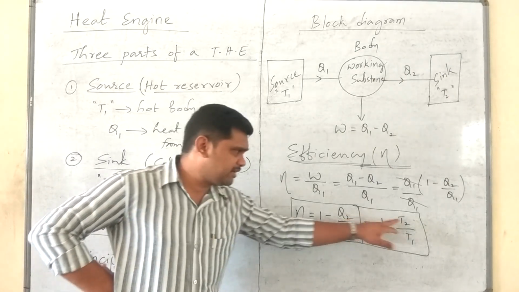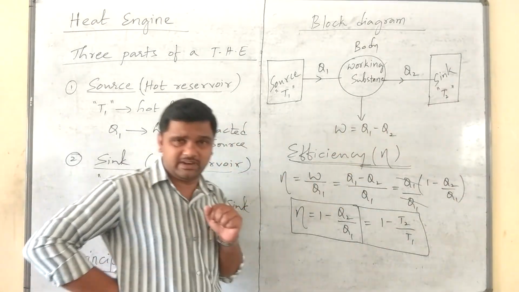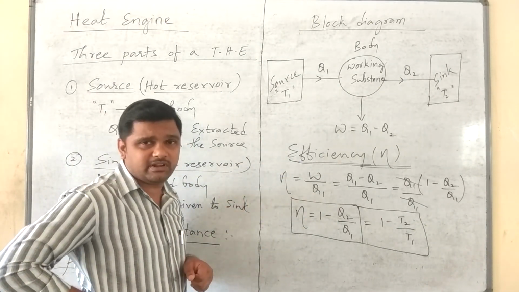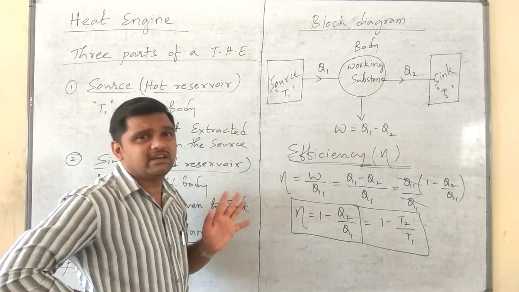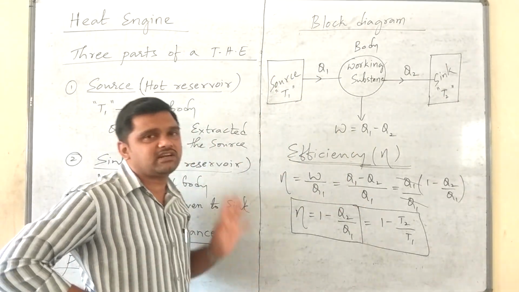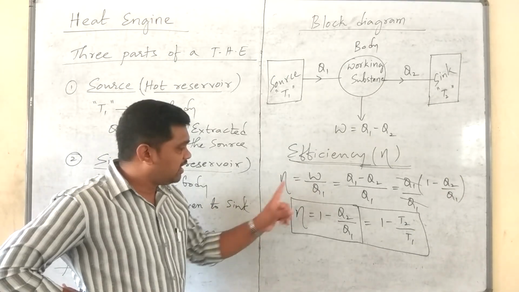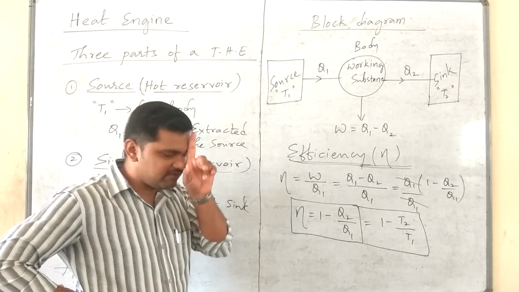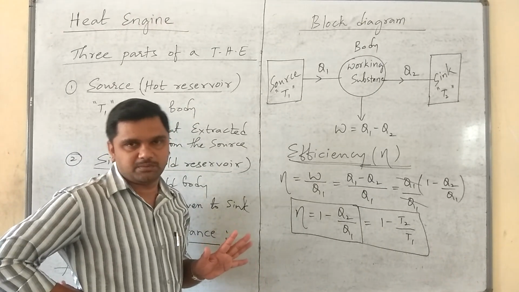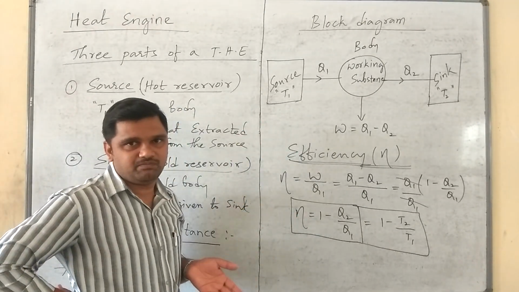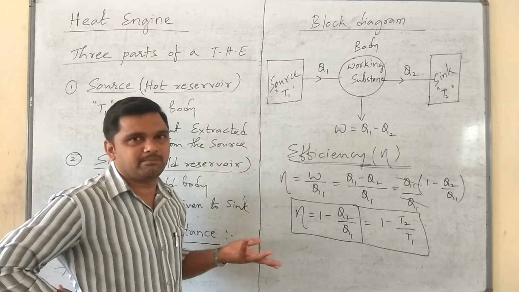So it means T2 is equal to 0 Kelvin. Is it possible to go to 0 Kelvin? No, no engine will work. Therefore, actually no heat engine is 100% efficient. Efficiency of all the heat engines is always less than 1. Please remember, we can only increase the efficiency by using some methods.